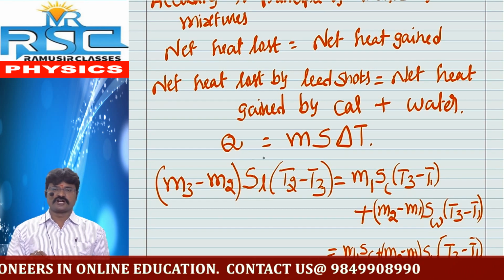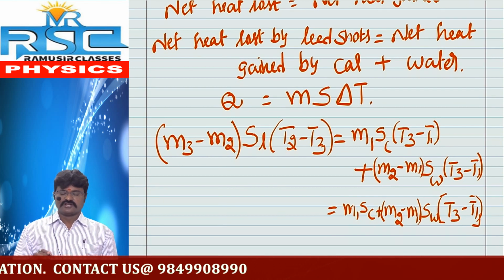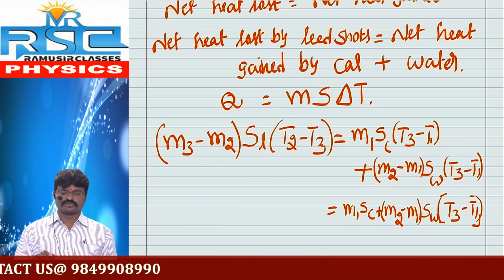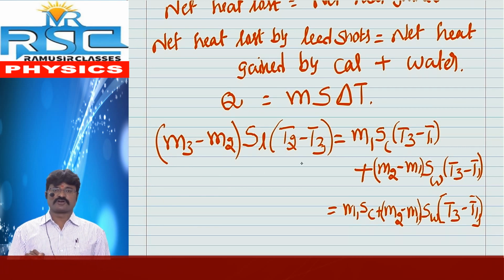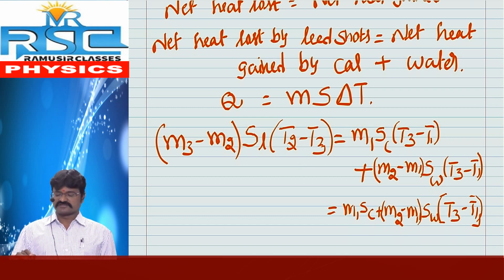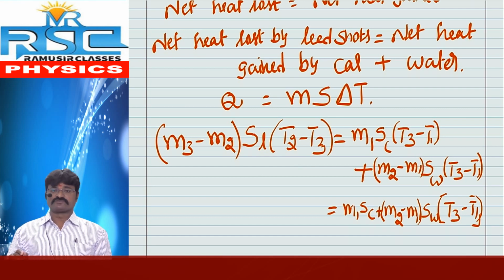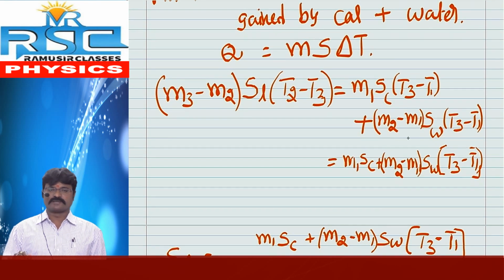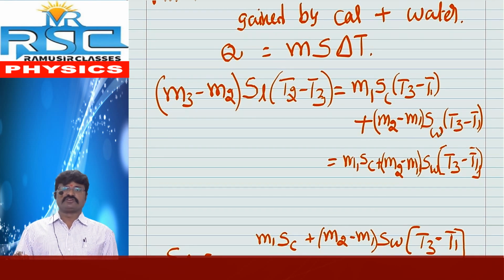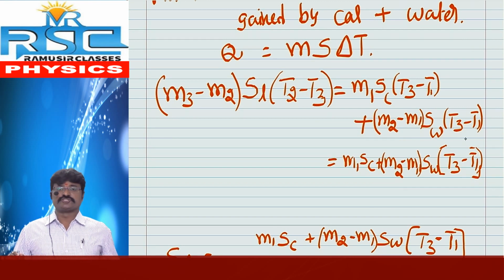Here, by using Q equals m s delta T, the net heat lost by the lead shards: lead shards mass is m3 minus m2, specific heat of lead shards is SL, temperature change of lead shards is T2 minus T3. Next, calorimeter mass m1, specific heat of calorimeter SC, temperature change of the calorimeter T3 minus T1. Then water mass m2 minus m1, SW is the specific heat of water, and T3 minus T1 is the temperature change in water.